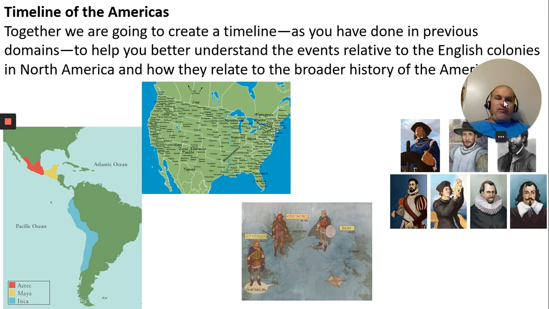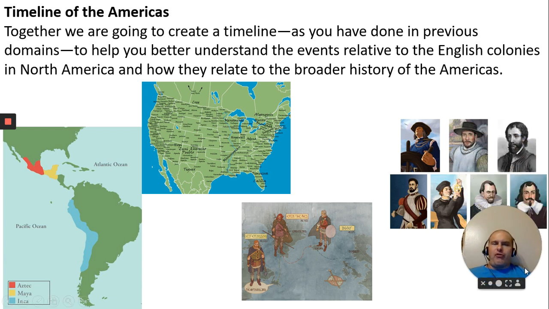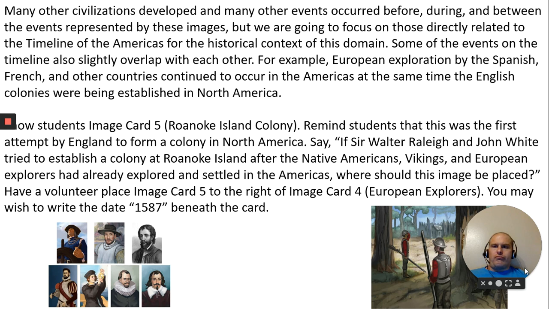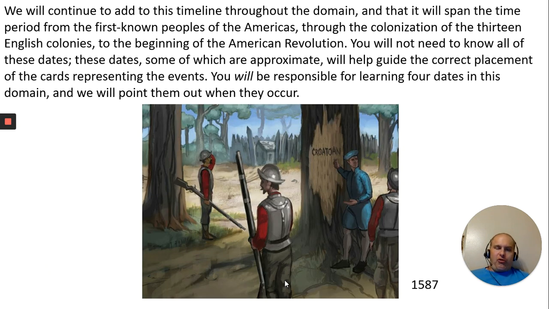Okay, timelines of America. Obviously, we're not in the classroom, so we're not going to make a physical timeline on the board like I'd like to, but it's kind of cool to pull out the pictures that I show you and see where they fit in and which colonies were established when. This is obviously those ones we looked at the beginning of the lesson. Many other civilizations were developed, and events occurred during the time we are talking about before and after. And you could say the European explorers, 1587. Okay. All right, so Roanoke right here, 1587. That's when we had this whole thing.